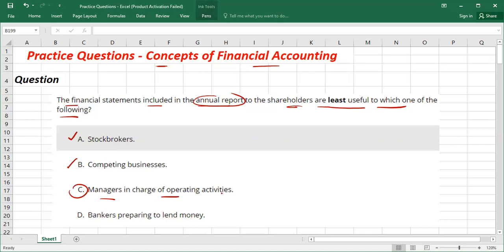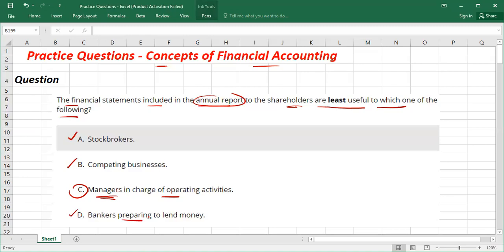Managers in charge of operating activities. Yes, actually, this is the answer, because from this list, managers in charge of operating activities might be the least users. The reason is that managers are internal stakeholders, right? And managers want to take decisions about the future of the business. So for them, management accounting is more relevant, not the financial accounting. That is why for financial statements, managers in charge of operating activities might be the least user.